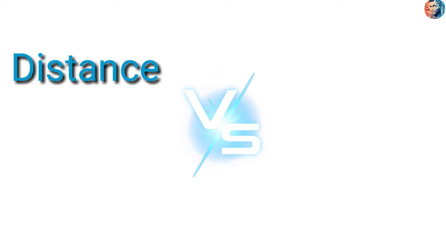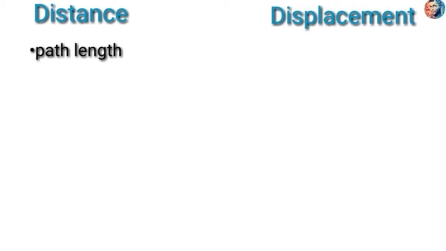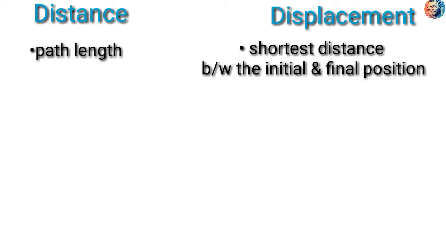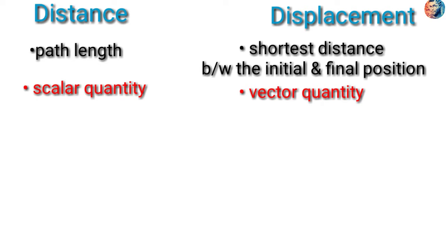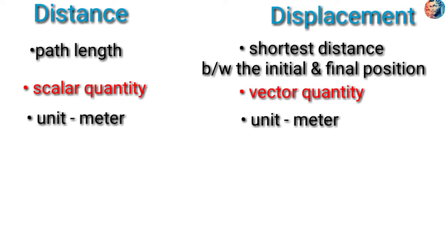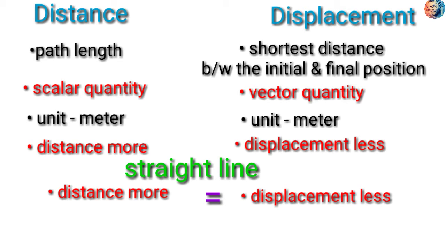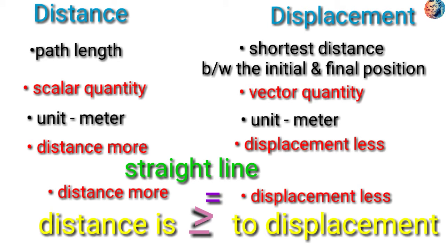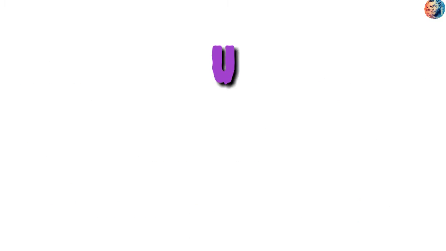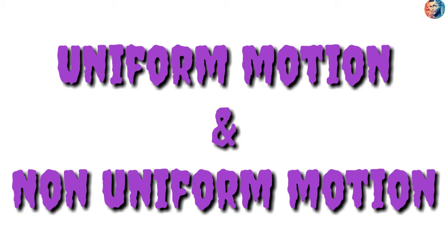Now we are going to discuss the difference between distance and displacement. Distance means the path length. Displacement means the shortest distance between the initial and the final point. Distance is a scalar quantity, displacement is a vector quantity. The unit of both is meter. Distance is more and displacement is less. Sometimes, when we are in a straight line, distance and displacement are equal, so we can say distance is greater than or equal to displacement.